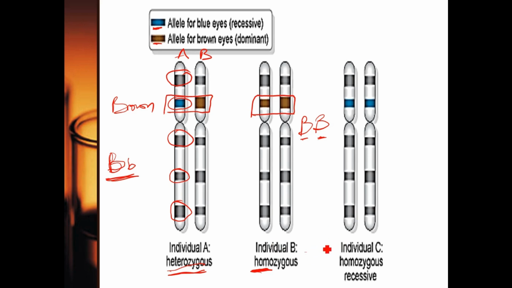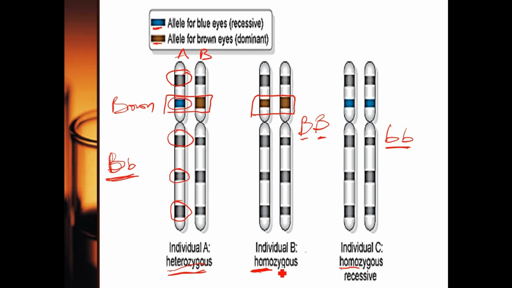Now look at individual C. This one is also homozygous, but in this case it is recessive. Remember I told you, the alleles this person is carrying are going to be small b, small b. When the two recessive alleles are present, the recessive will manifest. But if they have one dominant, it will always overshadow the recessive. So we call this one homozygous recessive. Why is it homozygous? Because the two alleles are the same. And why recessive? Because the two alleles are recessive.